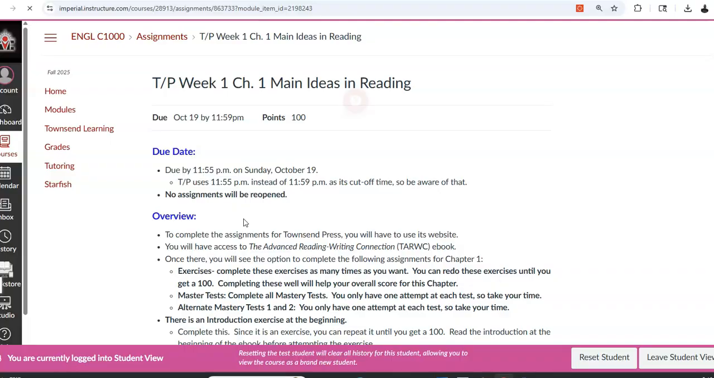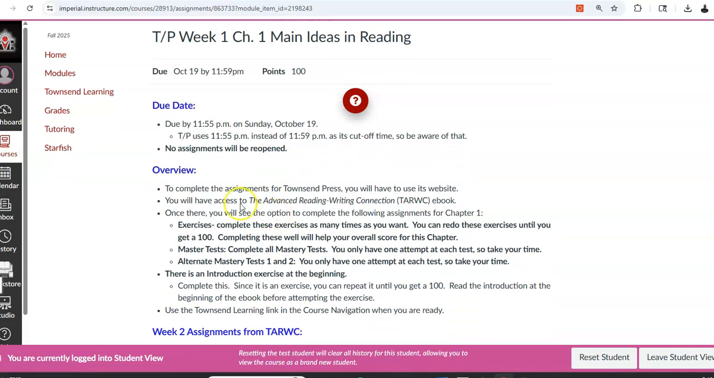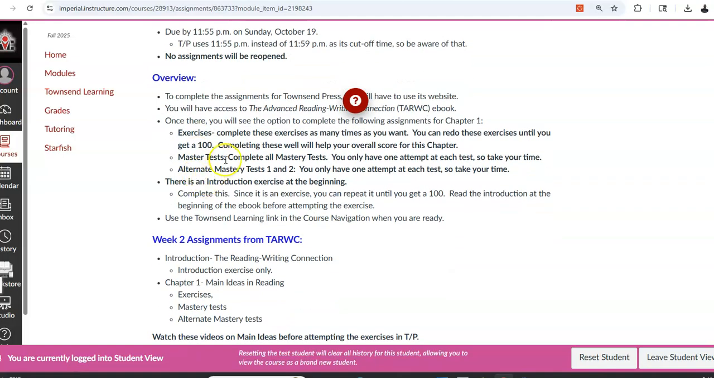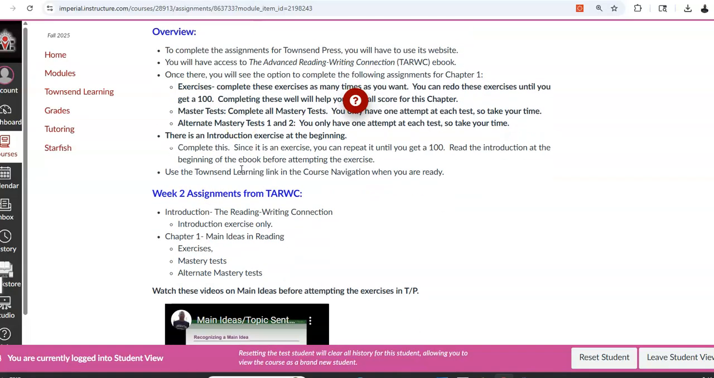Let's open. So the due date is going to be, again, Sunday, October 19th, not the 12th. I'm going to give you an extra week. In here you're going to complete the exercises, the mastery test, and alternate mastery test 1 and 2. When you go in there and take the exercises, you can repeat them to get 100. The mastery test and the alternative mastery test you cannot. And if you make a mistake or whatever, the Townsend Press will give you feedback. It's a good learning tool.